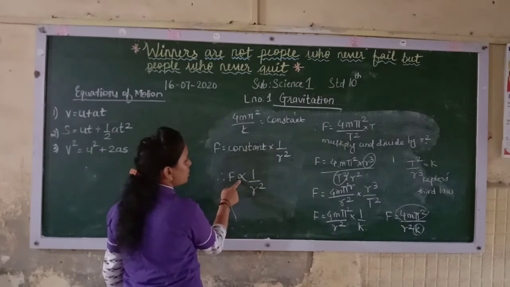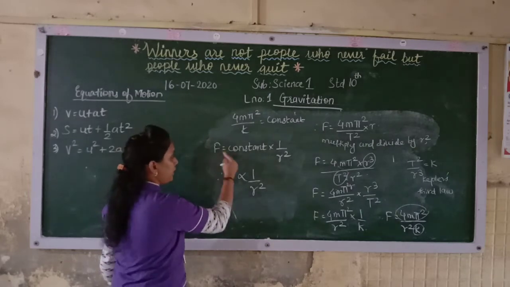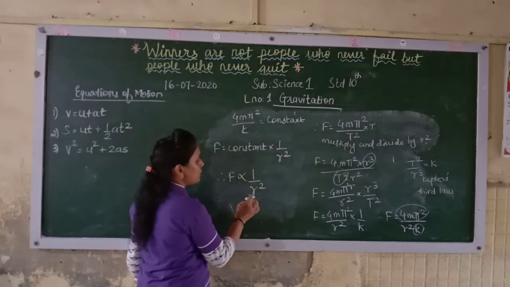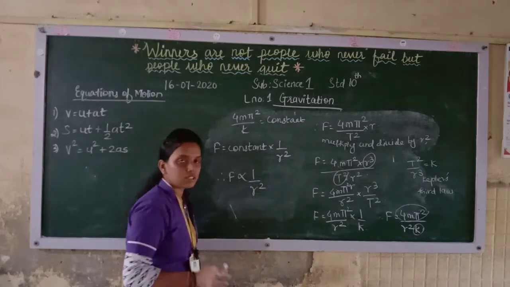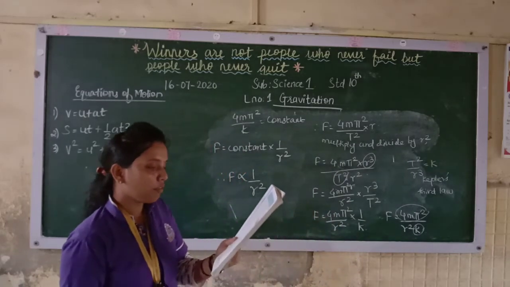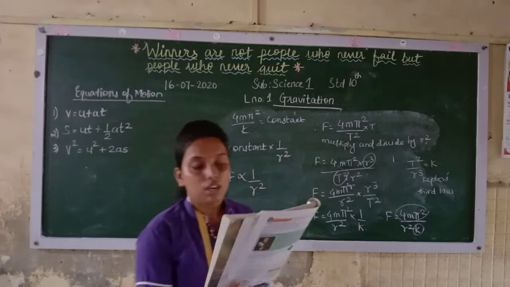When this proportionality sign is there, we put a constant and we equate it. When it is a reciprocal, we say it is inversely proportional to r square. If it had been direct, force would be directly proportional to r square. But you will find that here it is inversely proportional to r square.